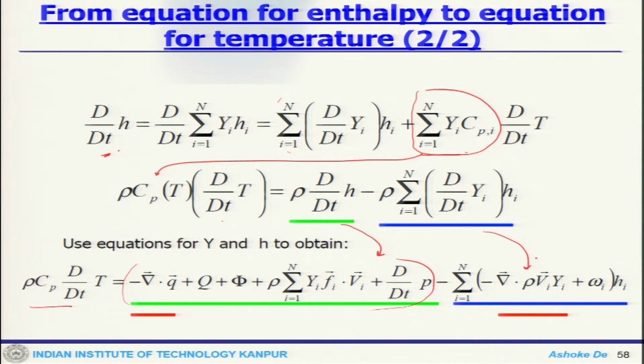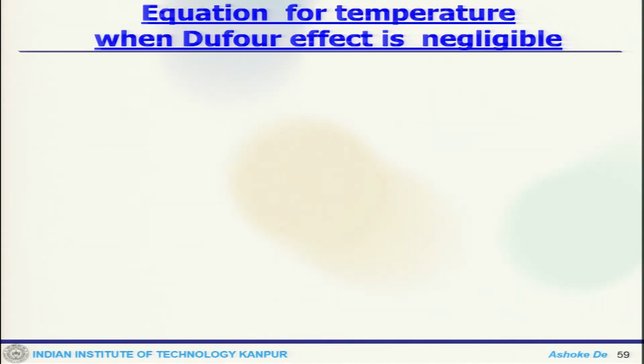If one looks at this particular expression, there are so many terms involved in this process. Now we can see when the Dufour effect is negligible, our energy flux can be written as lambda del T plus rho summation over all the species hi Yi Vi.